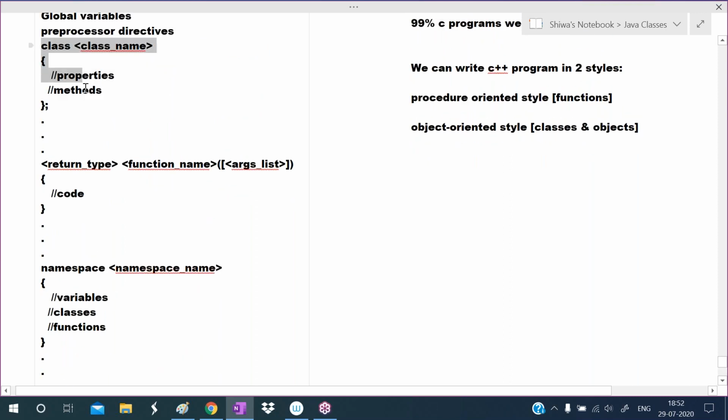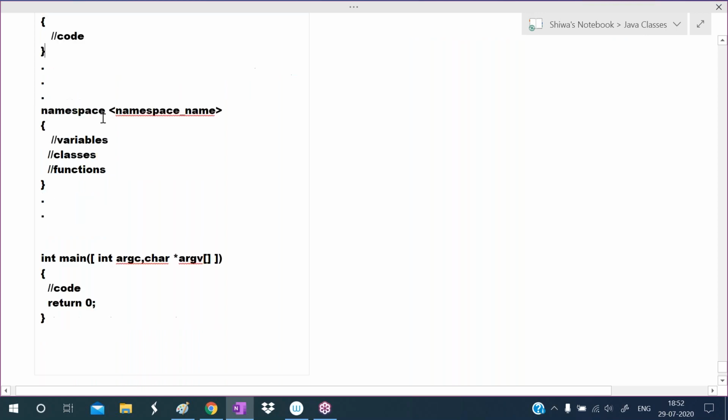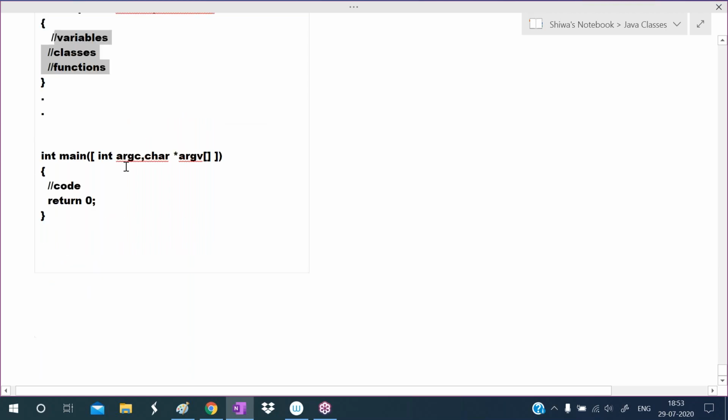Like this, we can define any number of classes. Here we are defining the function. To define the function, the syntax is we write return type, then function name. If required, we take arguments. In the function, we are writing some statements. Like that, we can define the namespaces. In the namespace, we can define variables, classes, and functions.